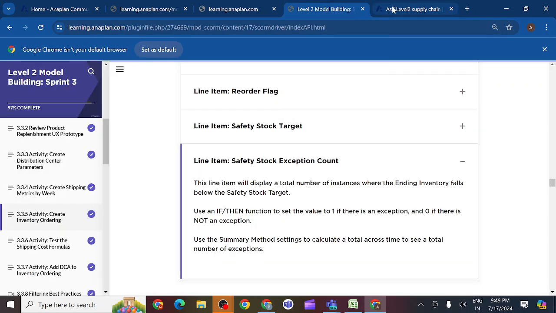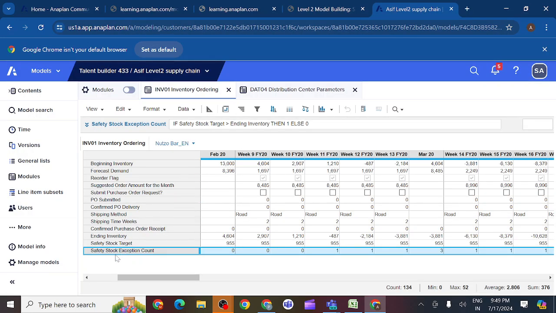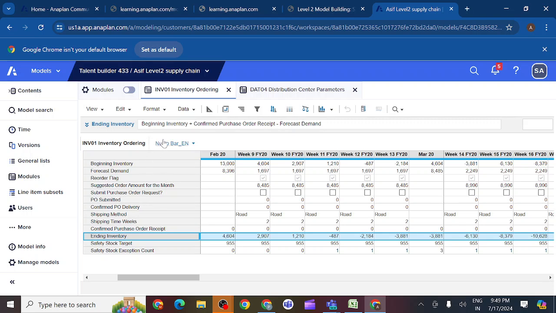We should understand the logic. What is safety stock target? What is safety stock exception? What is ending inventory? These things we need to understand first. By understanding what ending inventory is, what safety stock target is, and what safety stock exception count is, we can build the formulas.